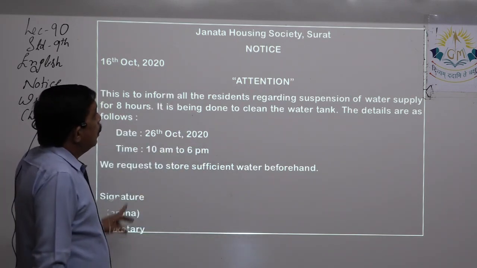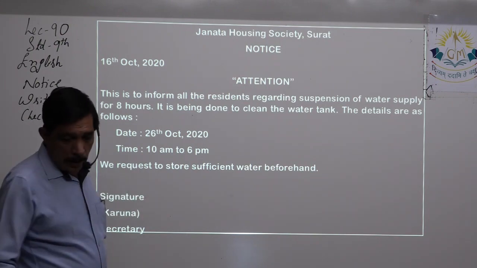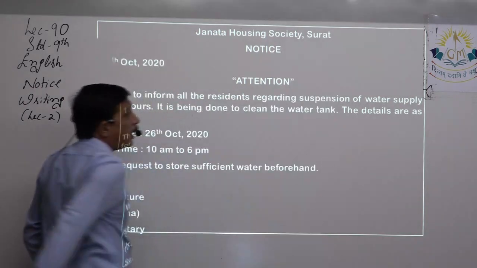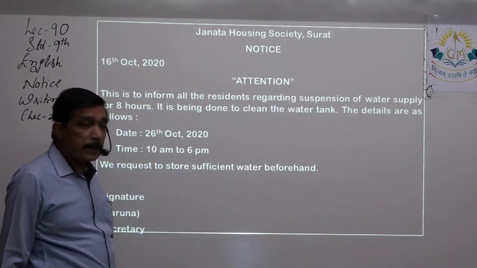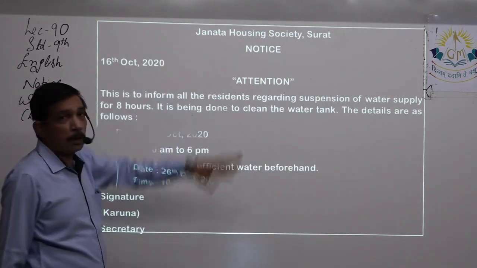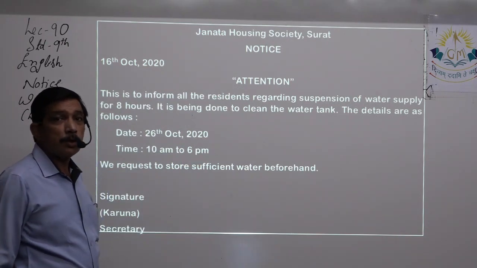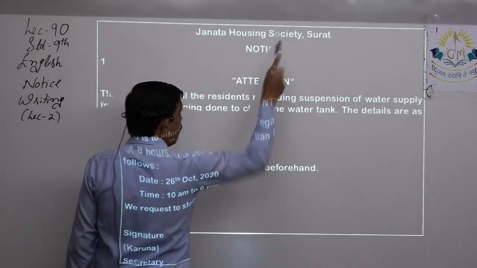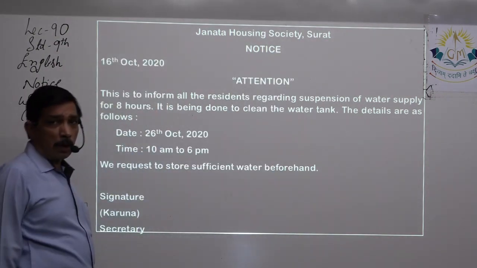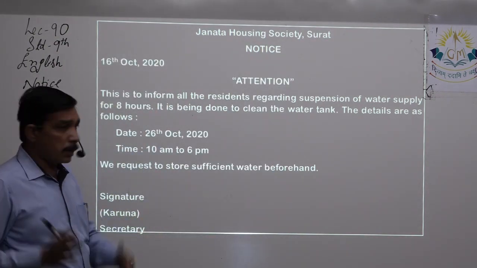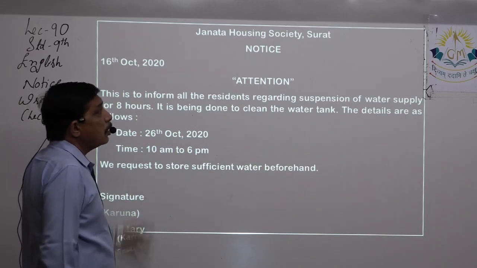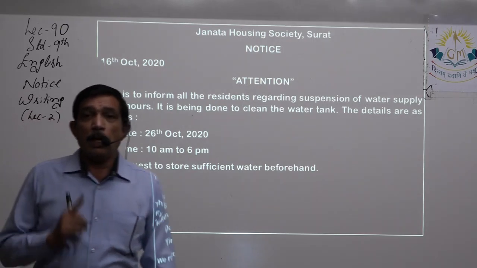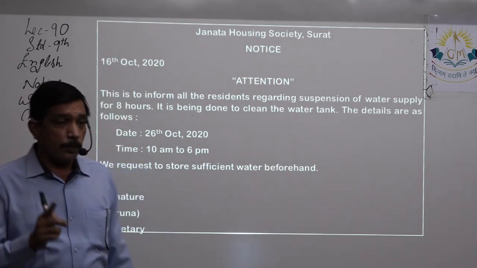We can see that the first line is to be centralized, and the distance between both the ends should be equal. Janata Housing Society, that is the name of the organization or the society, comma, Surat. Comma should be used, and name of the town or city should be written.